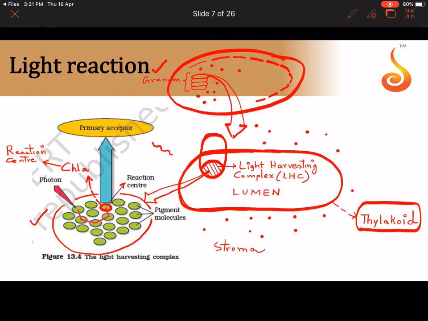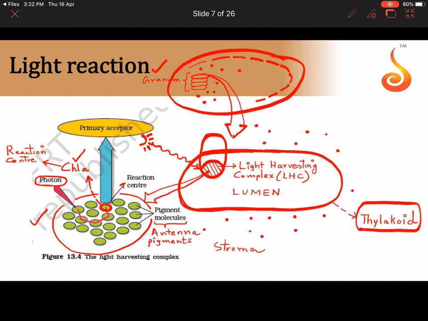So now what comes and falls on the light harvesting complex? Sunlight comes and falls. Let me draw the sun over here like this. The sun is giving out its rays, and the sunlight comes and falls onto the light harvesting complex. Notice that here they have mentioned photon. Photons are the packets of energy found in the sunlight. So when sunlight falls on the reaction center, it may fall directly on chlorophyll A, or there are a lot of pigments surrounding the chlorophyll A molecule. These pigment molecules which surround the central pigment, the reaction center, are called the antenna molecules. Let me label them as antenna pigments.